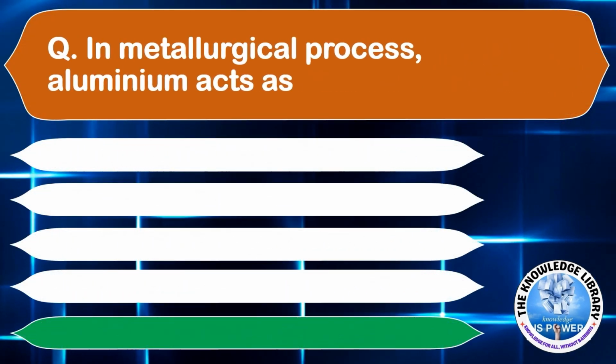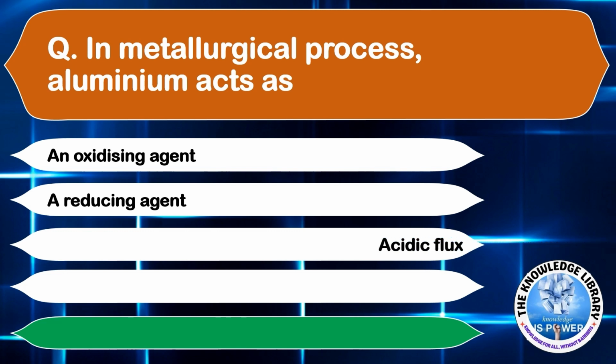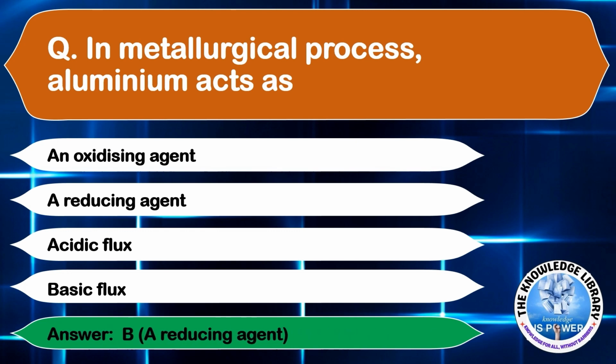In metallurgical process, aluminium acts as option A, an oxidizing agent. Option B, a reducing agent. Option C, acidic flux. Or option D, basic flux. The correct answer is option B, a reducing agent. Moving to the next question.